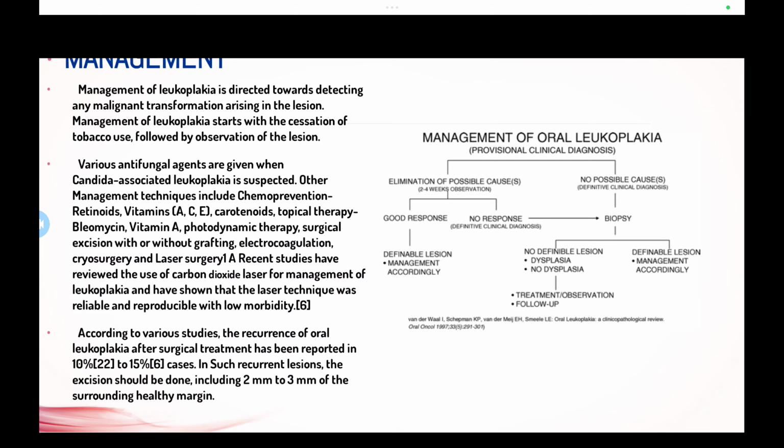If there is a good response, then we can define the lesion and manage it accordingly. If there is no response to the treatment we are giving, then a definitive clinical diagnosis is made, and a biopsy is done, or if no possible cause can be found for the leukoplakia, then a biopsy is done. If there is a definable lesion, then management accordingly. If there is no definable lesion, identify whether it is dysplasia or no dysplasia, treatment is done,